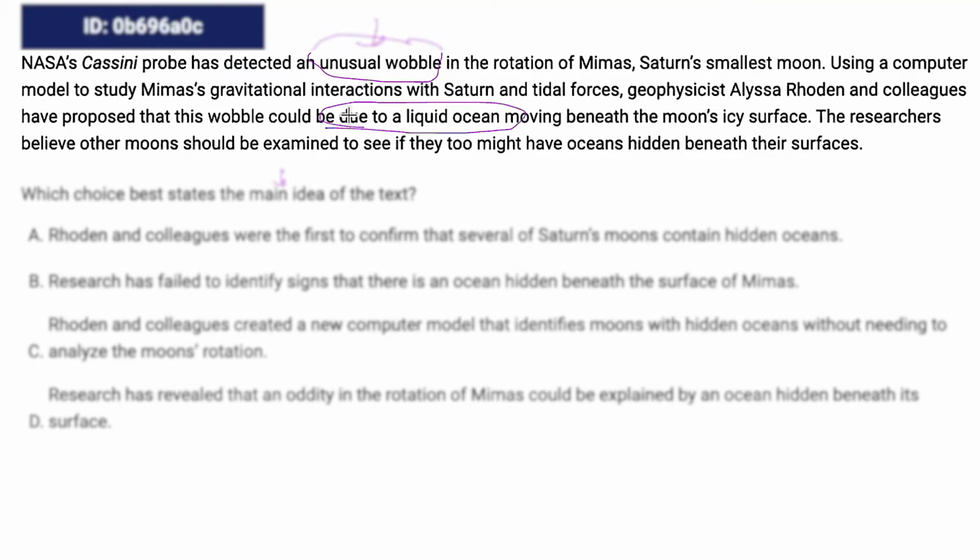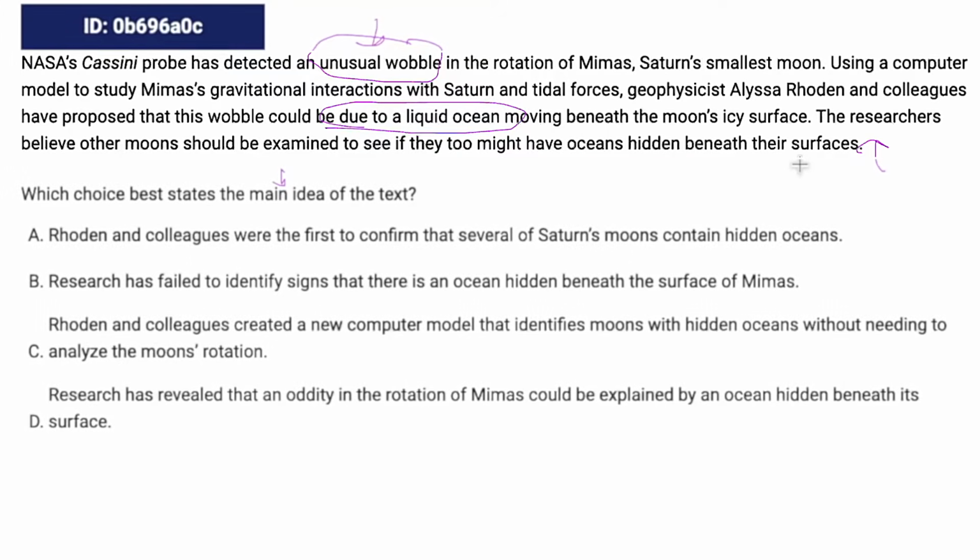So this one, even though it's rated as easy, it's kind of unusual that the main idea is, at least for me, spread out a little bit. Now, you might be wondering why I'm not focusing on this last part. "They believe other moons should be examined to see if they too might have oceans hidden beneath their surface." This is more like a call to action or sort of a result of what they think they've discovered. It's not really the main idea of the text. It's just a suggestion that goes along with the main idea of the text, if that makes sense.